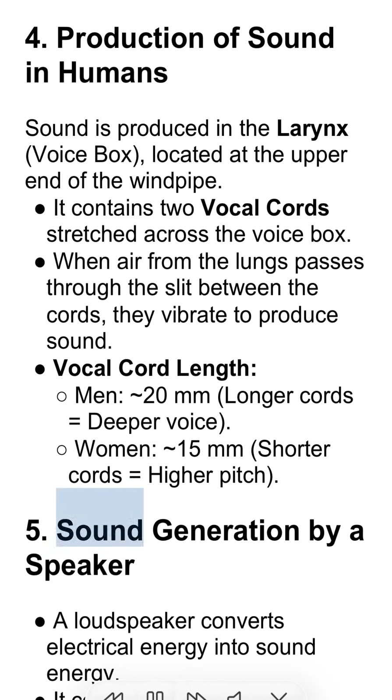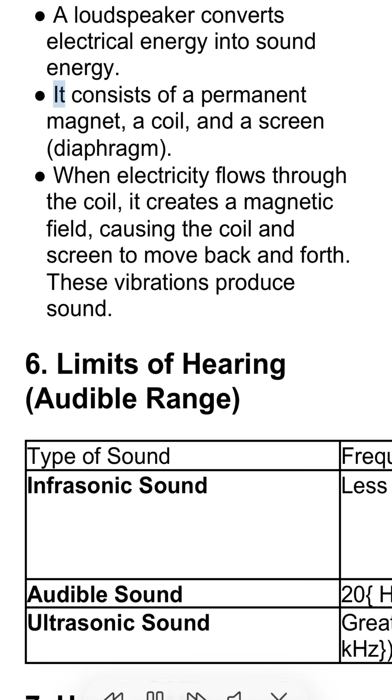5. Sound generation by a speaker. A loudspeaker converts electrical energy into sound energy. It consists of a permanent magnet, a coil, and a screen, the diaphragm. When electricity flows through the coil, it creates a magnetic field, causing the coil and screen to move back and forth. These vibrations produce sound.